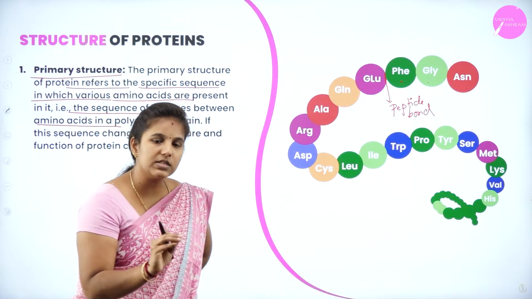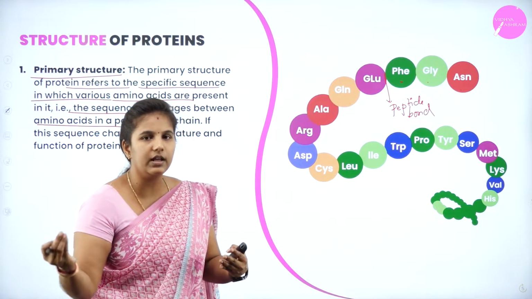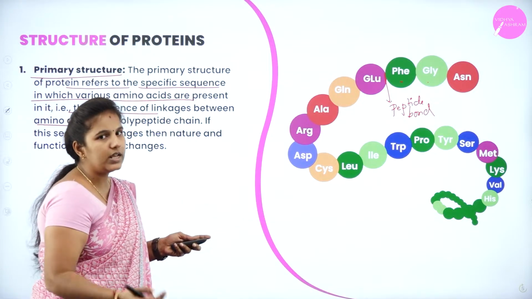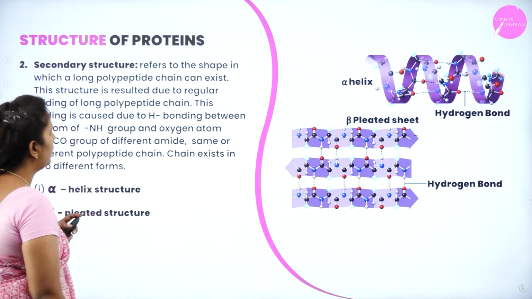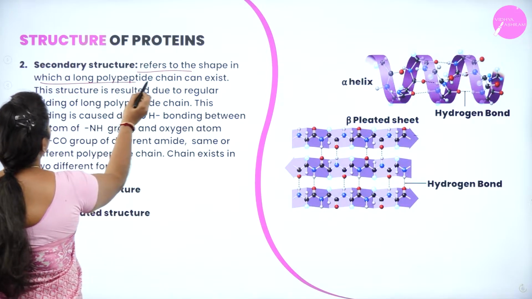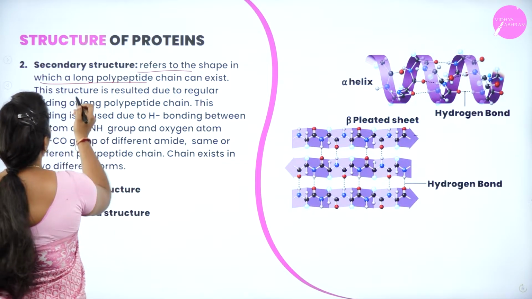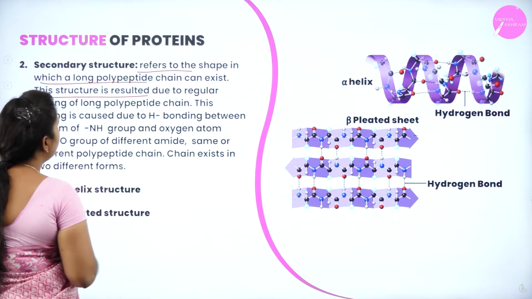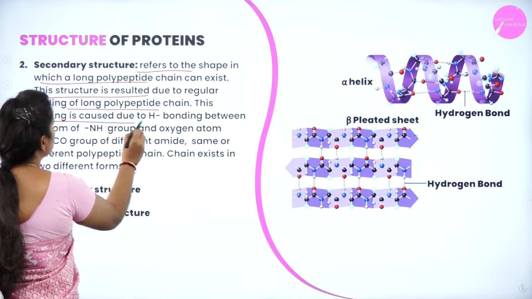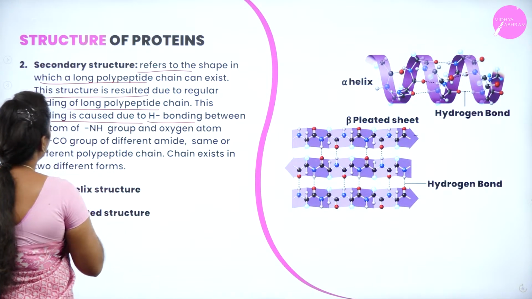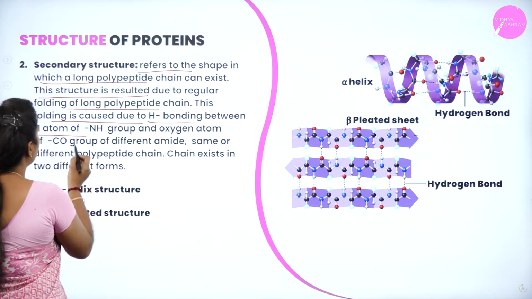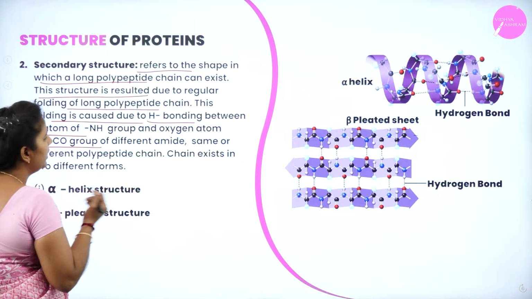Remember, the primary structure means each amino acid binds together to form a sequence, and between the amino acids there will be a linkage known as a peptide linkage or peptide bond. The secondary structure refers to the shape in which a long peptide chain can exist. This structure results from the regular folding of a long peptide chain, and these foldings are caused by hydrogen bonding between the hydrogen atom of the NH group and the oxygen atom of another group of the different amide.